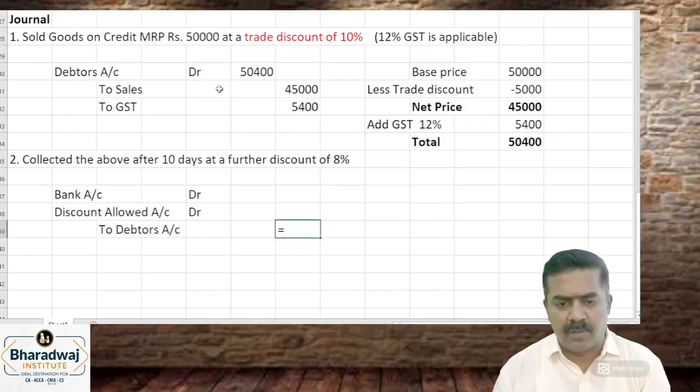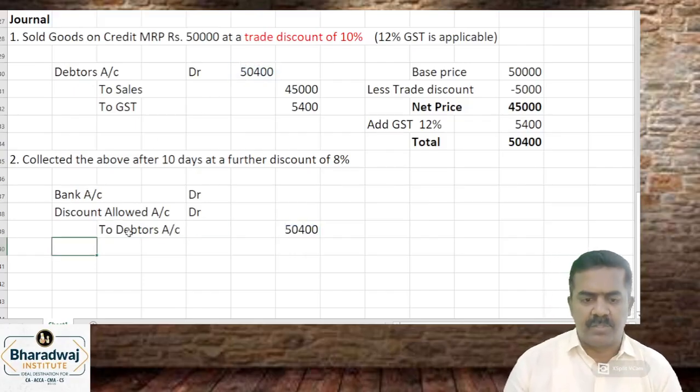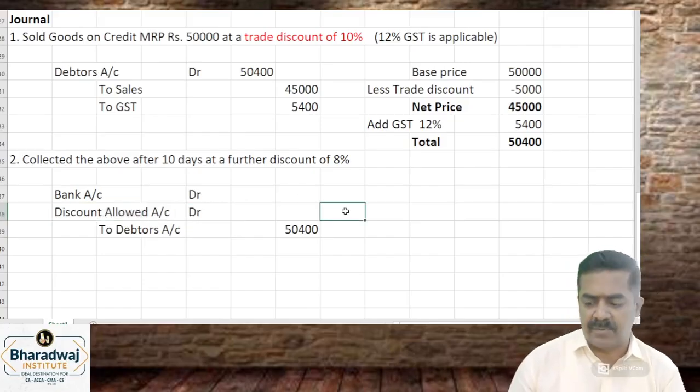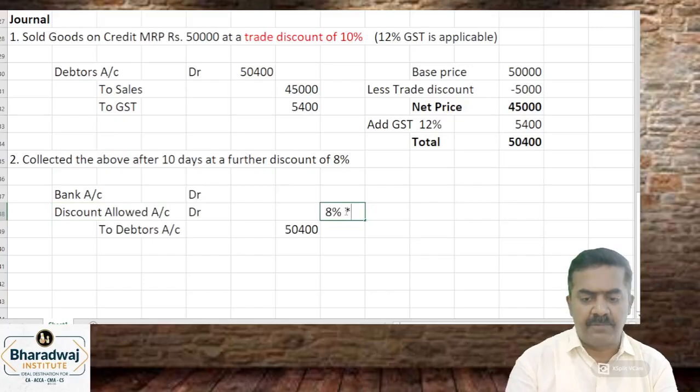From the debtor, how much do we have to collect? 50,400 we have to collect. That much we will collect. But how much of discount is allowed? 8% of what?